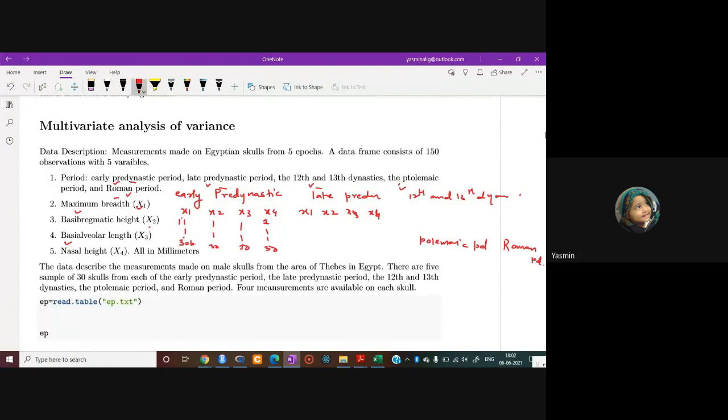So these periods, as I told earlier, are the explanatory variable, and these measurements x1, x2, x3 are the response variables. The 5 periods are the explanatory variable, and each period has 4 types of measurement which represent the response variable.